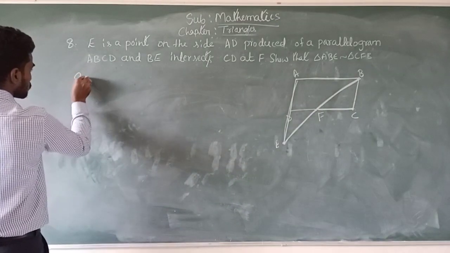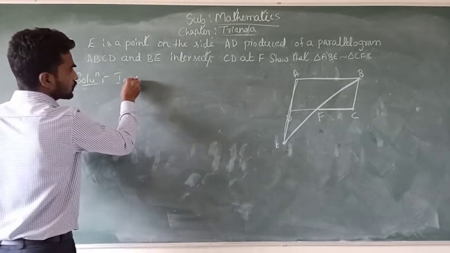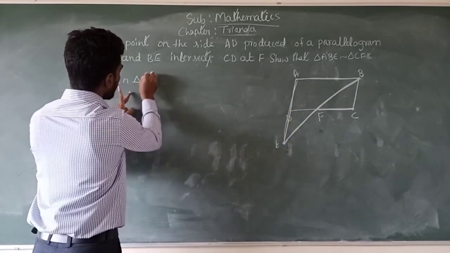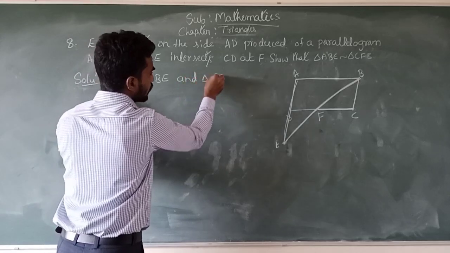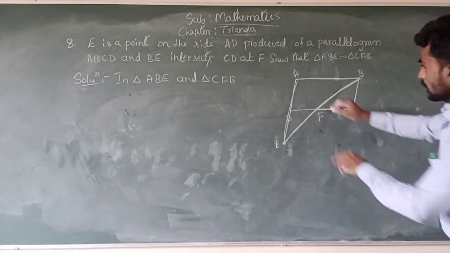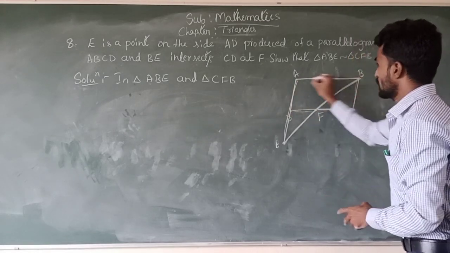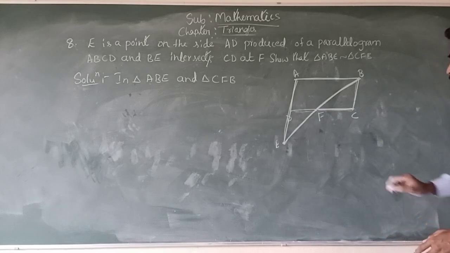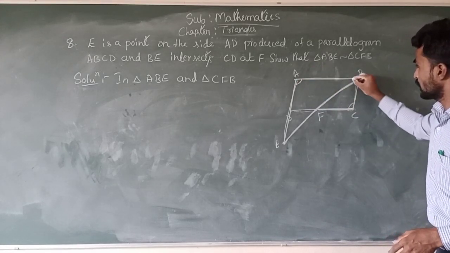Solution: in triangle ABE and triangle CFB. Here ABCD is a parallelogram. In a parallelogram, opposite angles are equal.